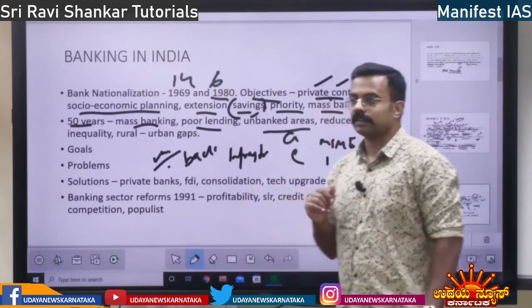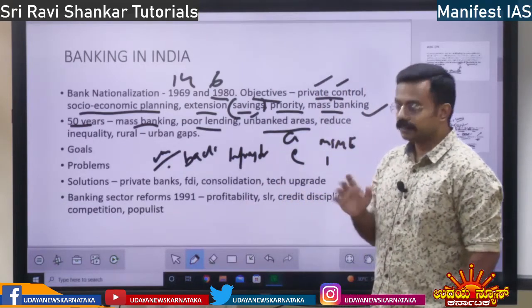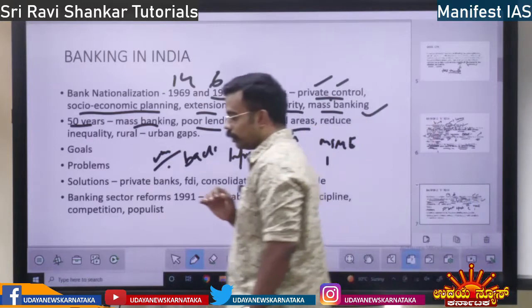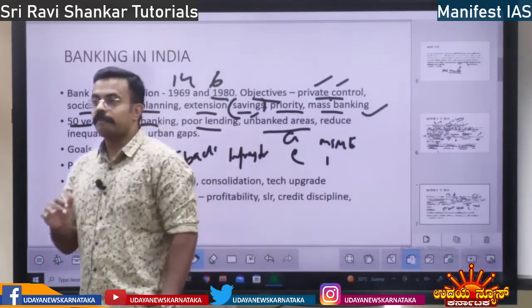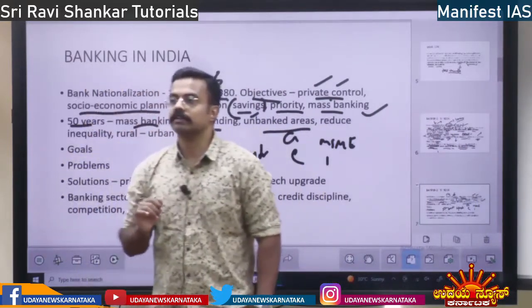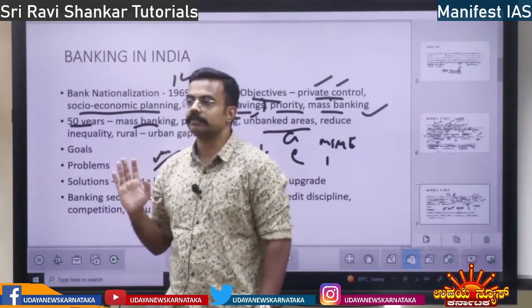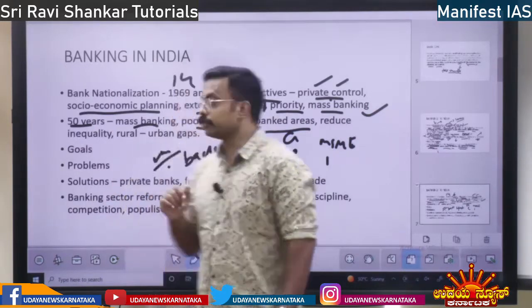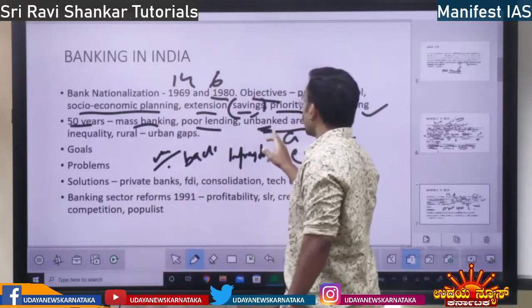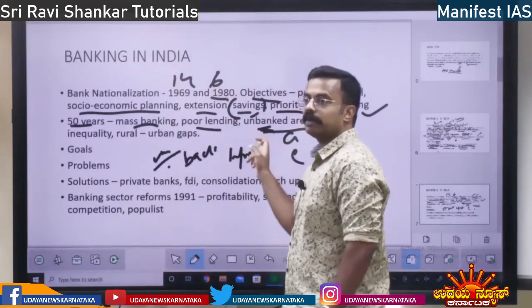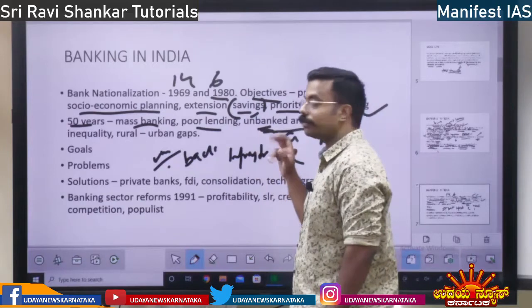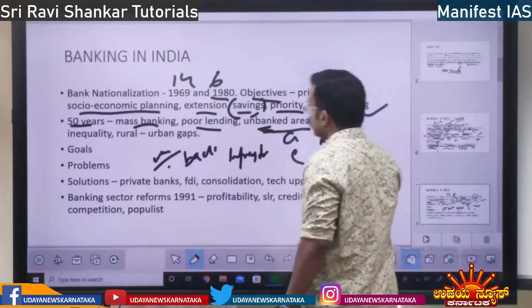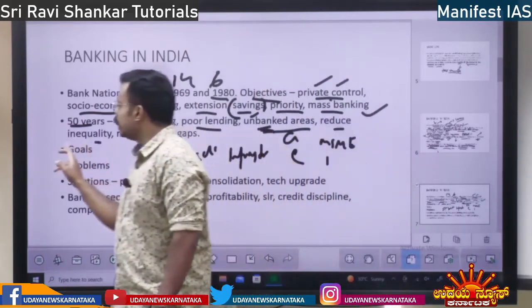It means everybody should have access to the bank, whether on boat or on land. So that example you can quote. So the reach has increased. Even in unbanked areas, even the tribal areas, there is reach of banks. Next, reduced inequality. Yes, inequality has reduced.